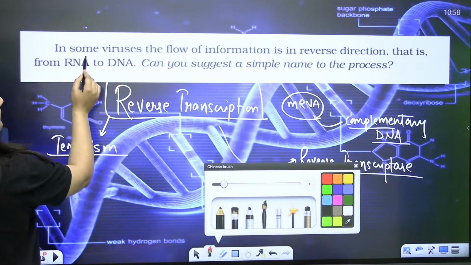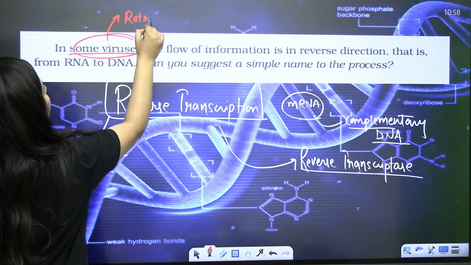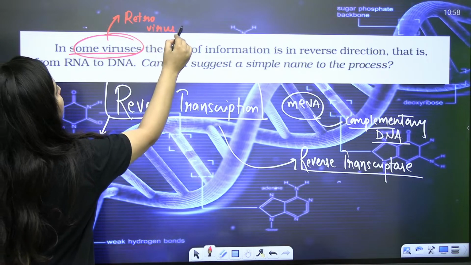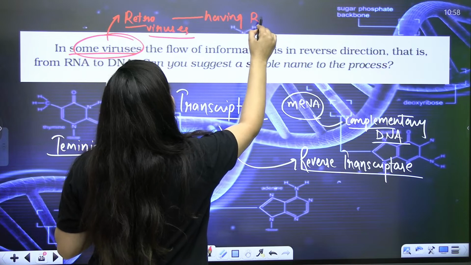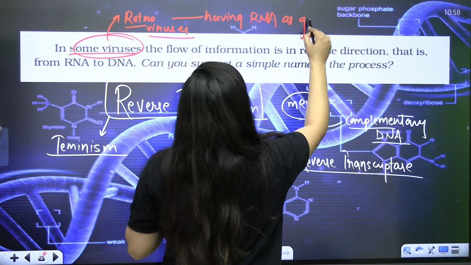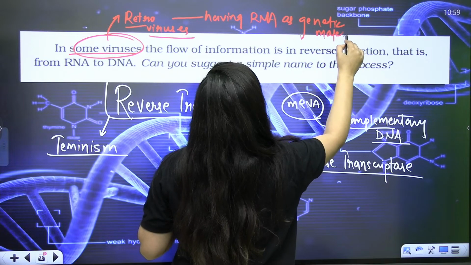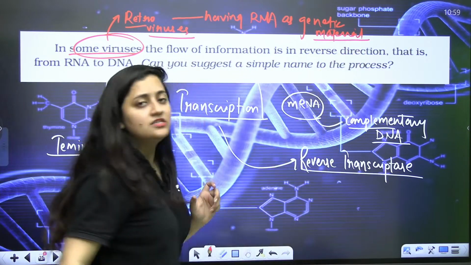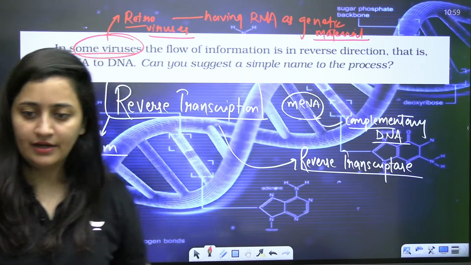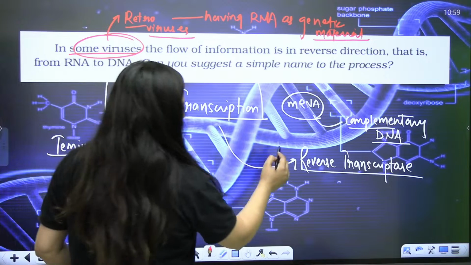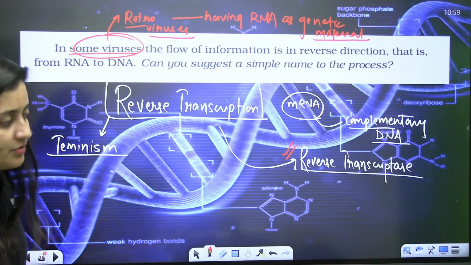See, this is what they have explained, that in some viruses. Which viruses are they? Retrovirus. Why? Because these are the viruses having RNA as the genetic material. So we have the example of your HIV. Coronavirus was also an RNA virus. So HIV has two single strands of RNA. It is only possible because of the enzyme reverse transcriptase.